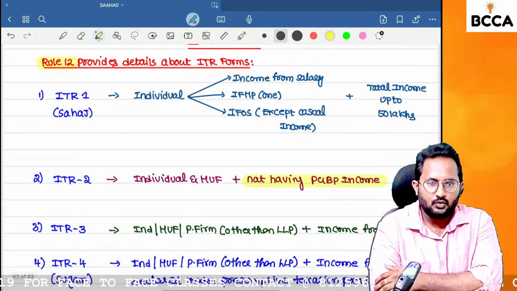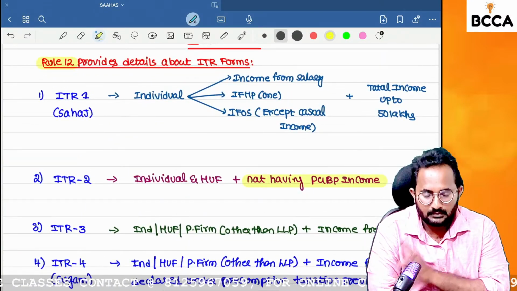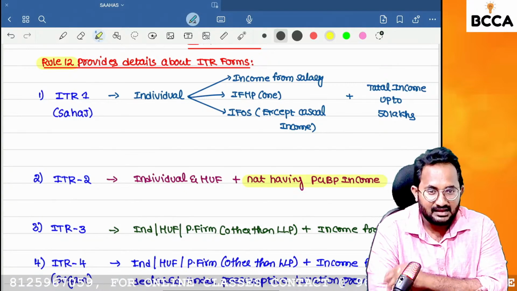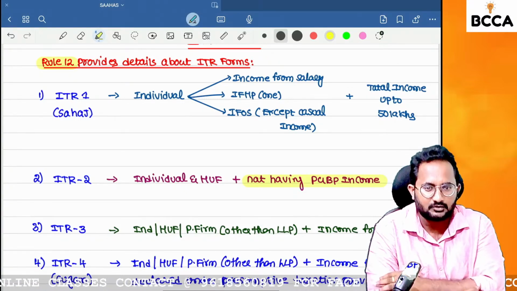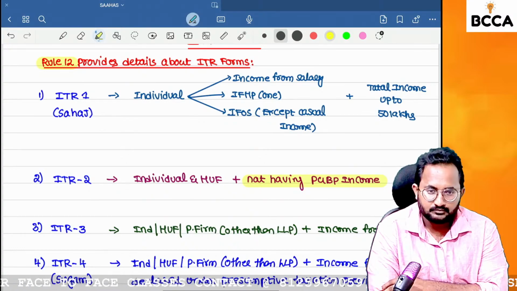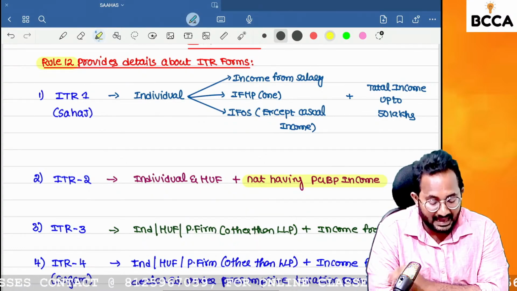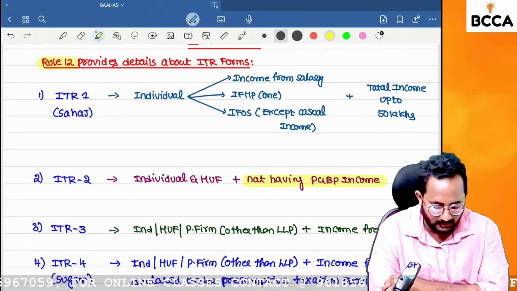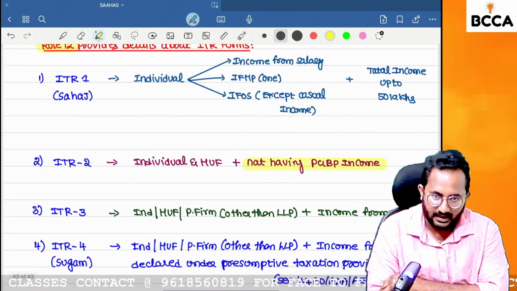I have two house properties and I have PCBP income also. What is the ITR form? I have two house properties and I have PCBP income also. Then what is the ITR form? ITR 3.